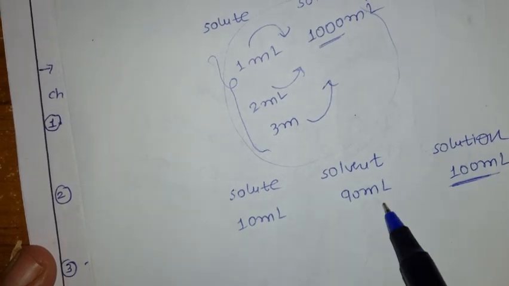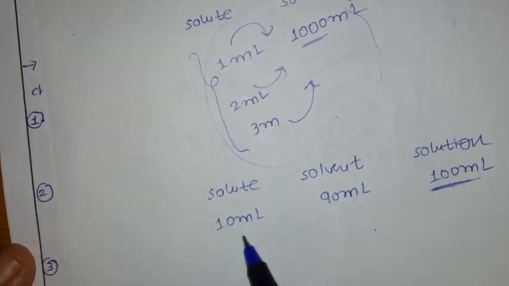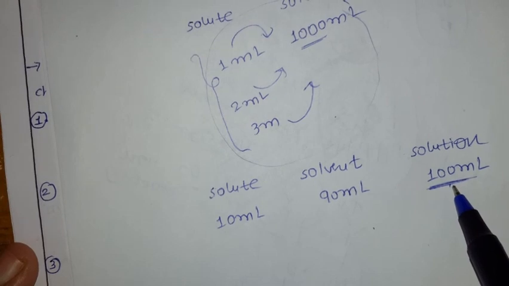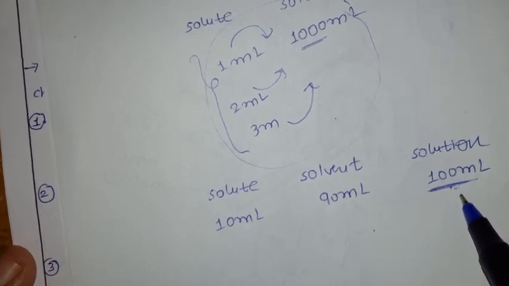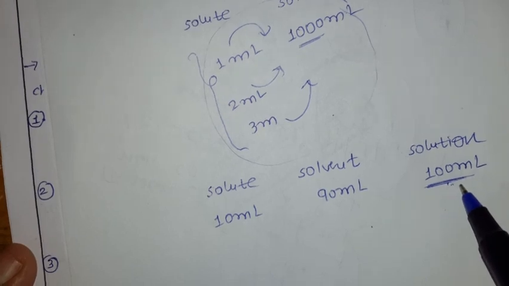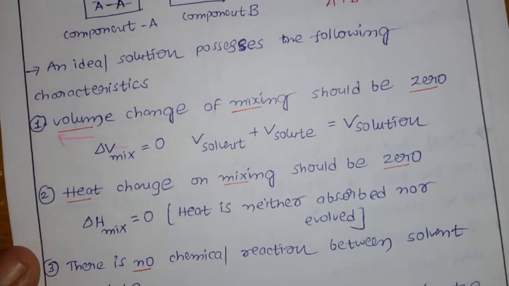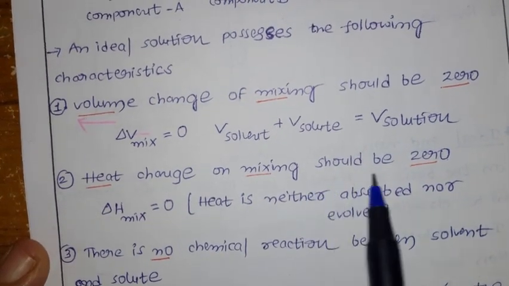Okay, the volume should be the same, meaning 10 plus 90 should give 100. In a few cases the solution volume decreases or increases, which we will discuss later. So heat change on mixing should be 0.